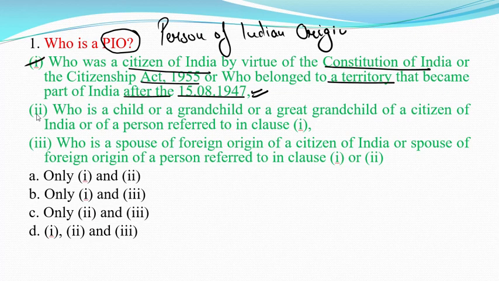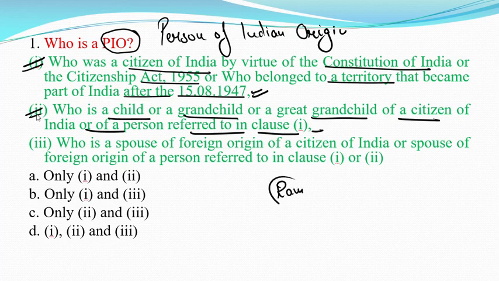Second one is, who is a child or a grandchild or a great grandchild of a citizen of India or a person referred to in clause 1. Clear? Like here is Ram. Ram never lived in India, but Ram's father, Mohan, belonged to India. So on the basis of his father, Ram was considered a PIO. Clear? Ram was considered a PIO. So option B is also true.